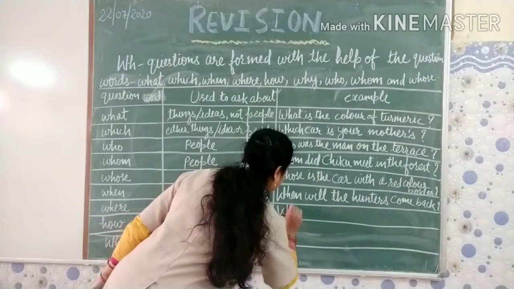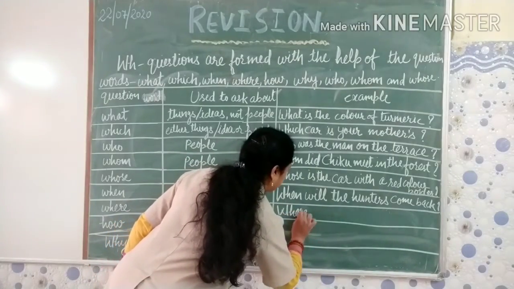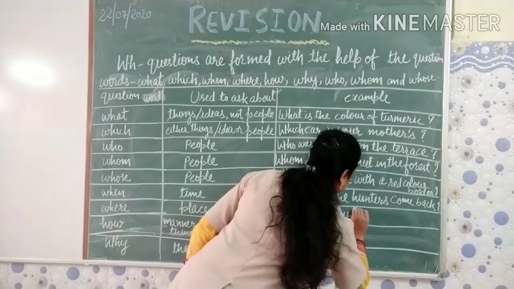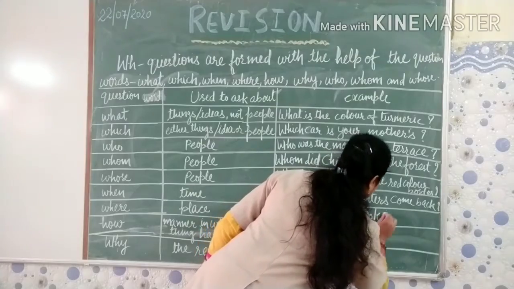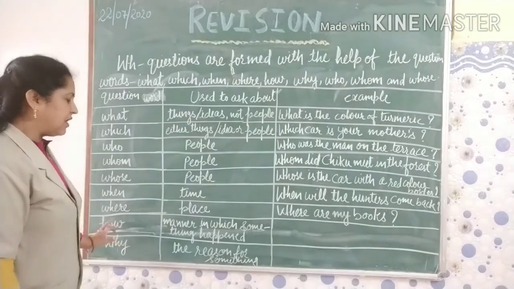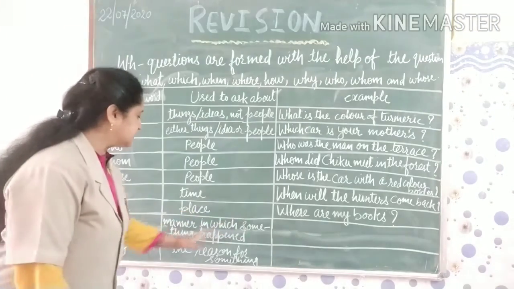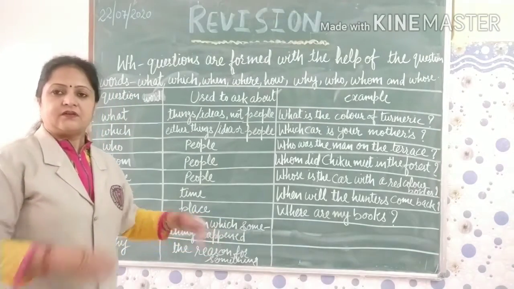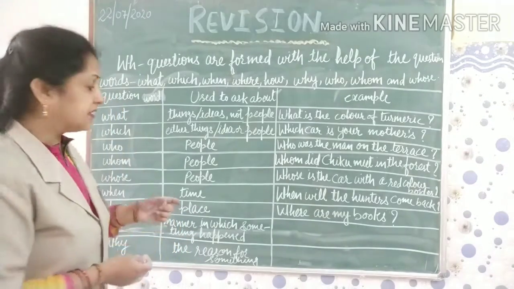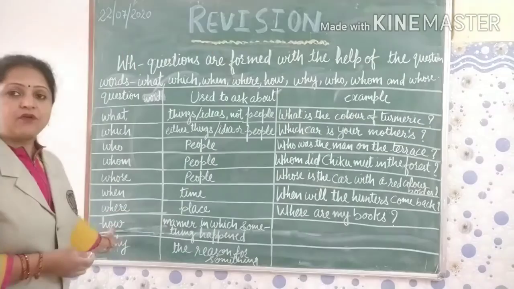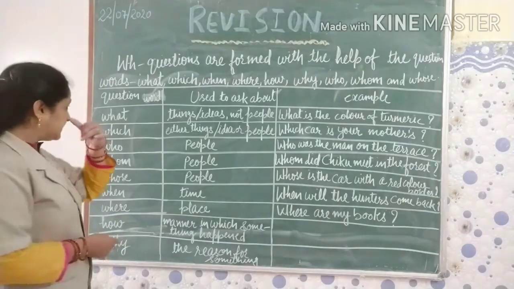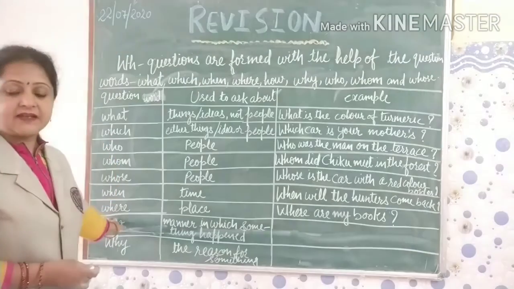Or where are my books? Where are my books? Okay. So next one is how. So how, manner in which something happened. When we need to ask about the manner the thing has happened, for that we use how. How tells us about the manner in which something happened. So again we will take one example here to understand it well.